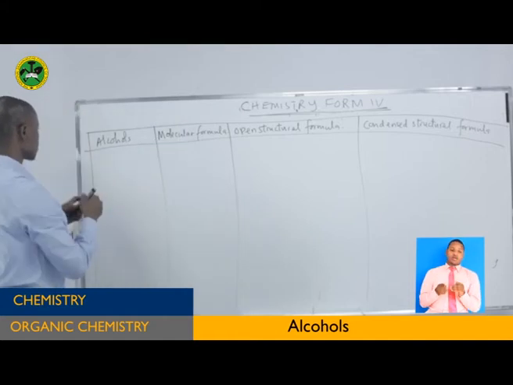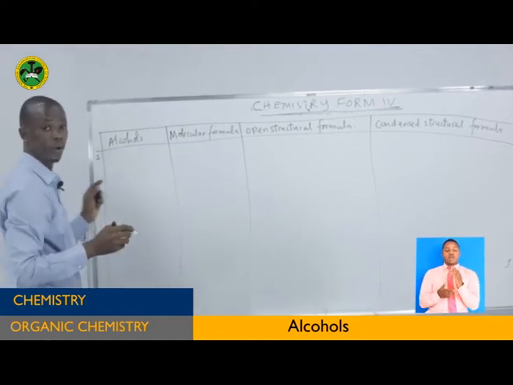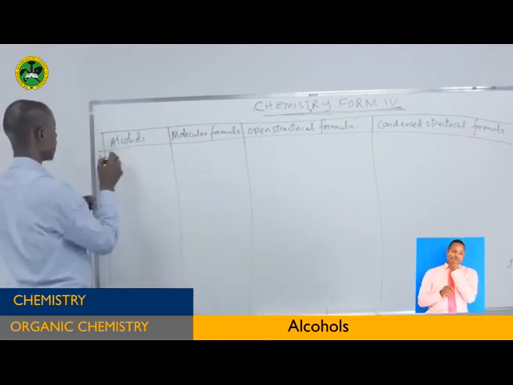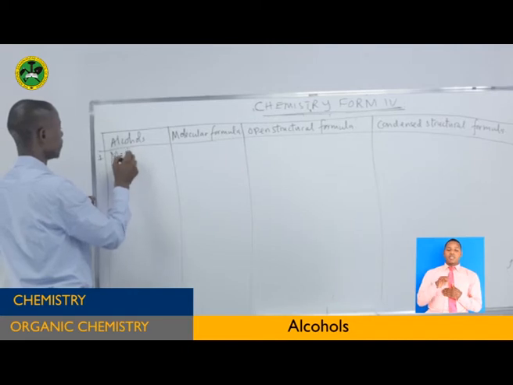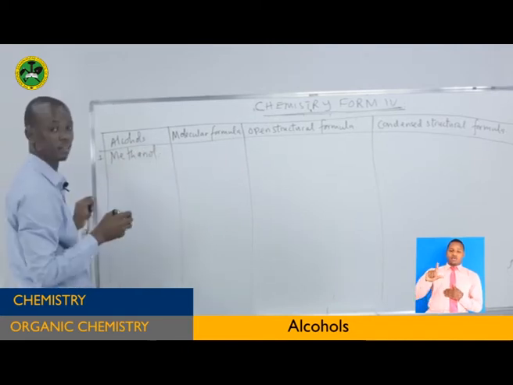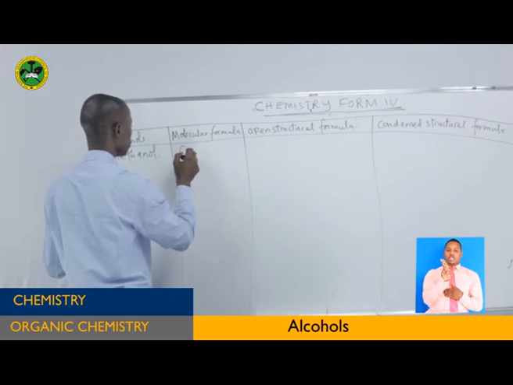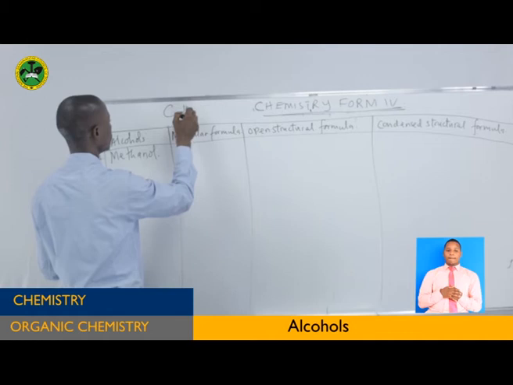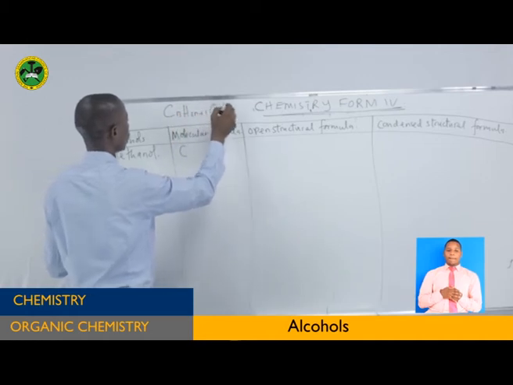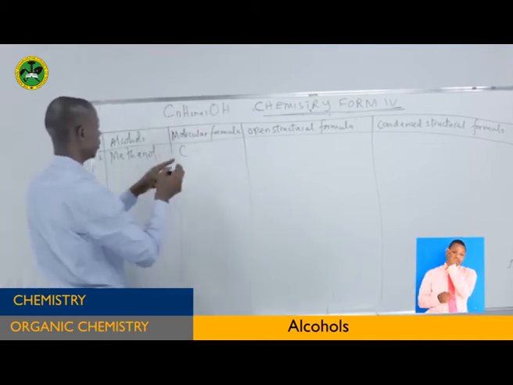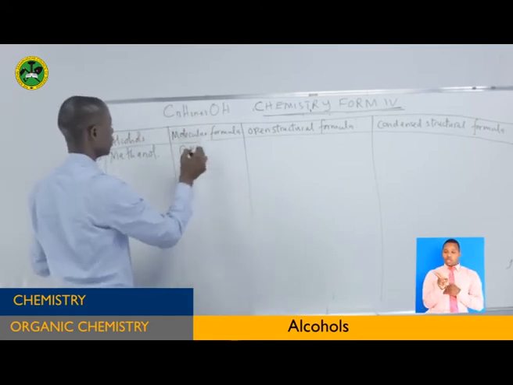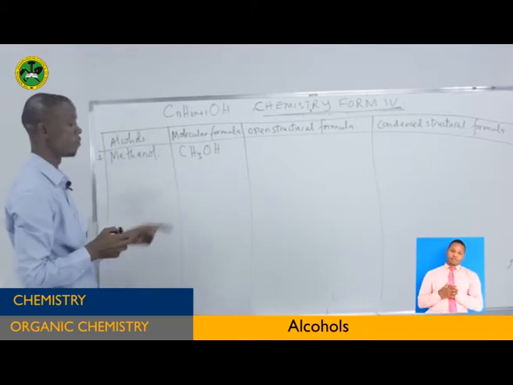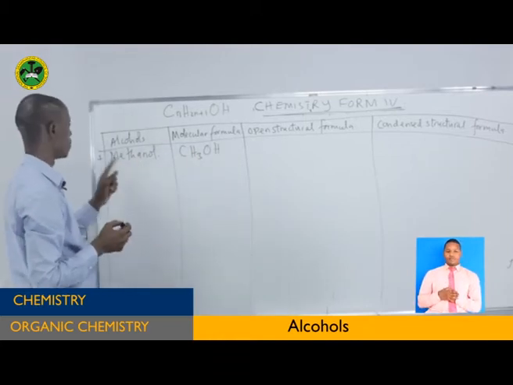Now after we discuss that one, then you go to the first one. We have discussed them, so I can write them in a simple way here. We have methanol. Methanol, the molecular formula is this one. Remember this formula? Plus 1 OH. Methanol, 1 carbon, hydrogen: here we have 2 times 1, plus 1, so 3, then OH. This is the molecular formula of methanol.